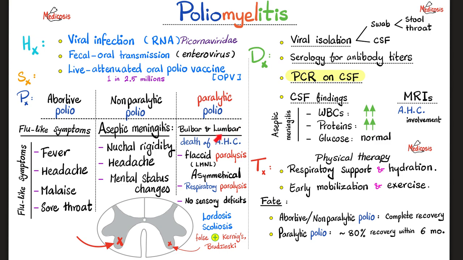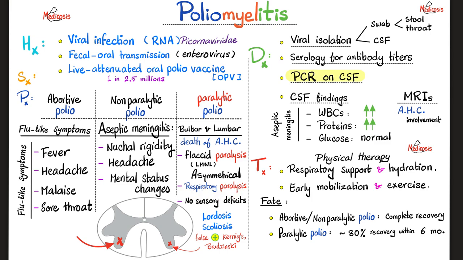Lumbar, what does that mean? It means that it will destroy the anterior horn cells, mostly in the lumbar area of the spinal cord. Leading to what? Well, this is a lower motor neuron lesion, but it's asymmetric. So I'm going to have asymmetric flaccid paralysis, muscle weakness with hypotonia, hyporeflexia, negative Babinski, muscle atrophy, fasciculations such as of the tongue. Respiratory paralysis, because remember that if this happens to C3, 4, 5, it's going to affect the phrenic nerves, destroying the diaphragm, leading to respiratory paralysis.